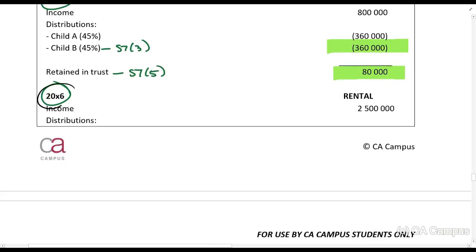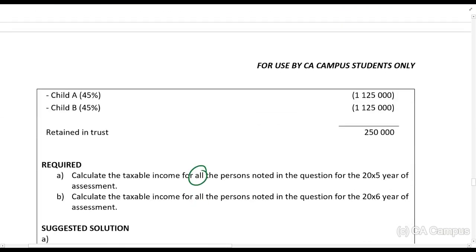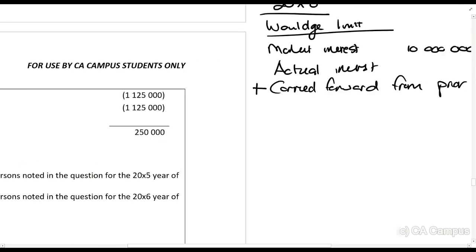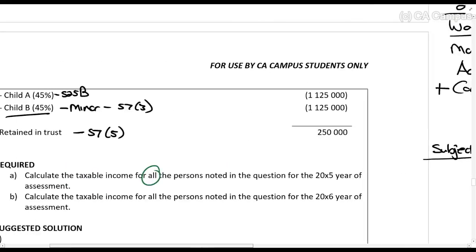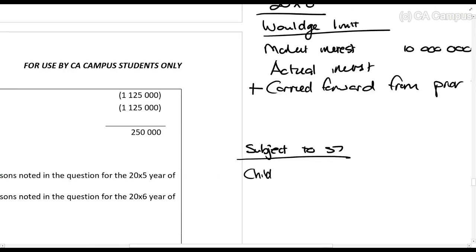So in 20x5, look at the distributions. Child A will be taxed in terms of section 25B. Child B is a minor, will be taxed in terms of section 7.3 and retained in the trust section 7.5. So see now these amounts. I'm going to write it down. Subject to section 7. Child B, 1125.